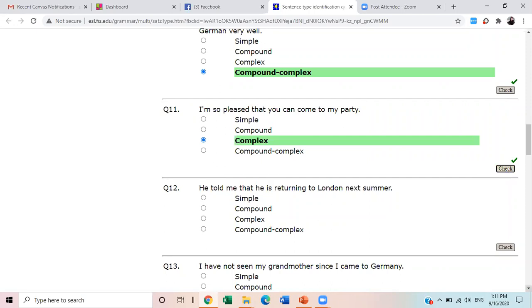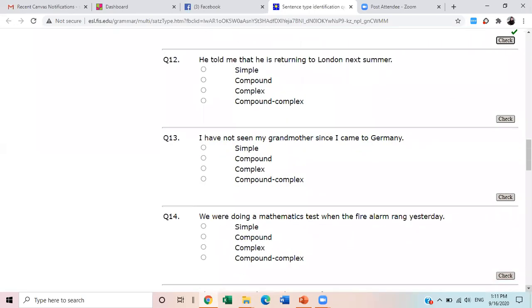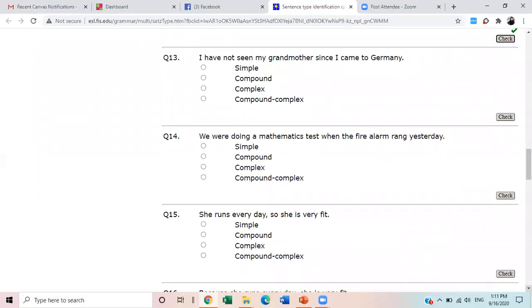Good job. He told me that he is returning to London next summer. Complex, ma'am. This is again complex, the same example as we did. Very nice. I've not seen my grandmother since I came to Germany.